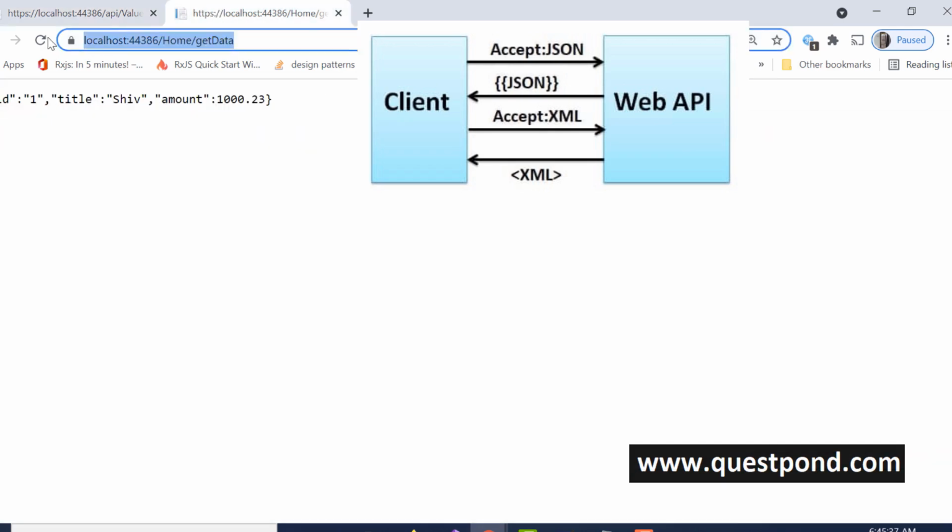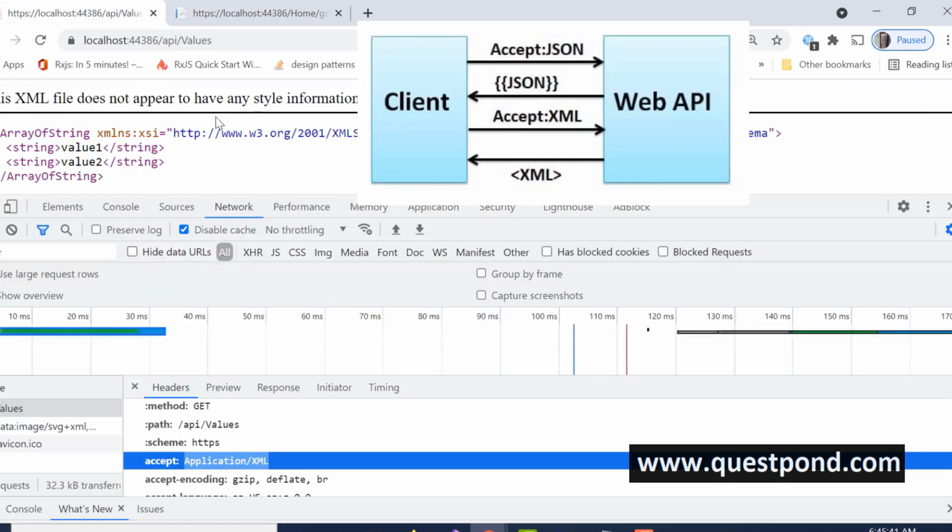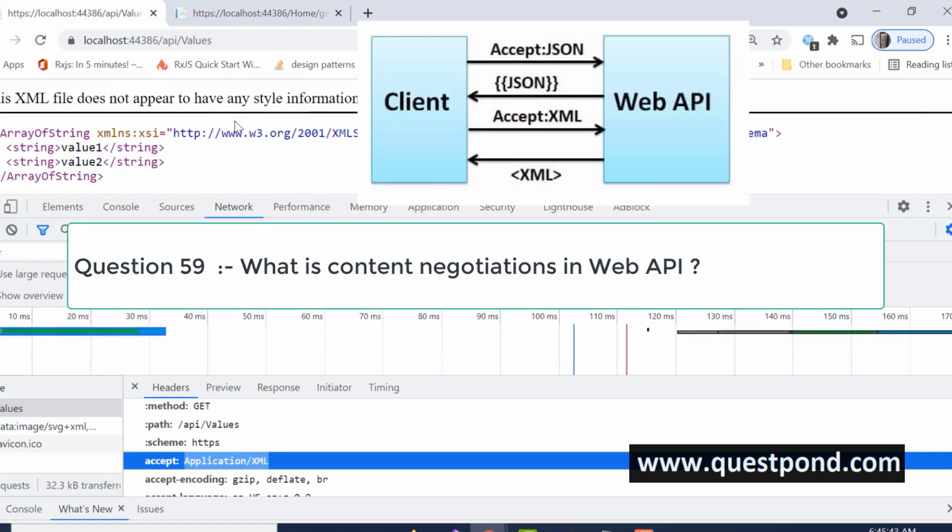But when I see out here in the normal controller, it is not. It is still sending me JSON. This is termed as content negotiation. Content negotiation means depending on the client, the web API now reacts. Depending on the data sent in the header, the web API reacts automatically. And why does it react automatically?